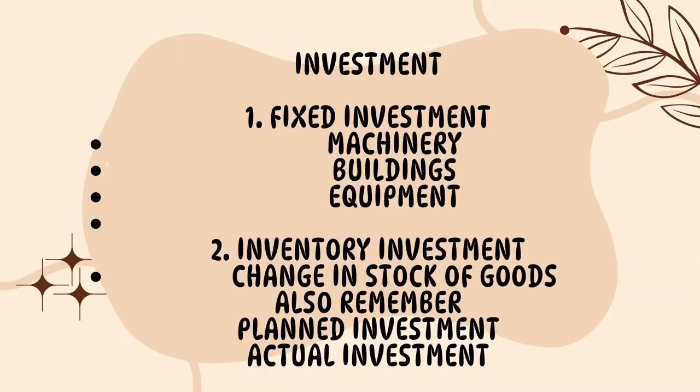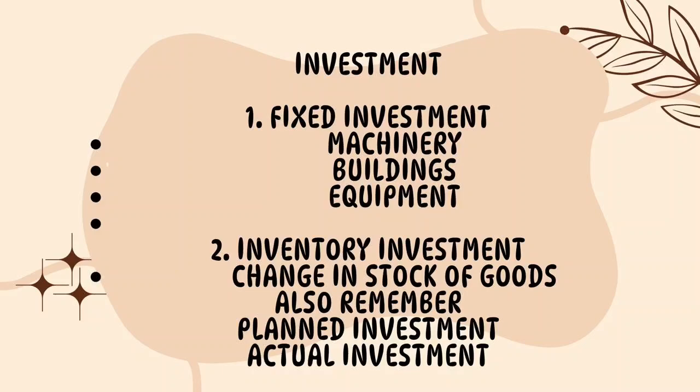Investment can be understood in different ways. First, we have fixed investment. This refers to expenditure on fixed assets such as machinery, factories, buildings and equipments. Then we have inventory investment. Inventory means stock of goods held by firms.